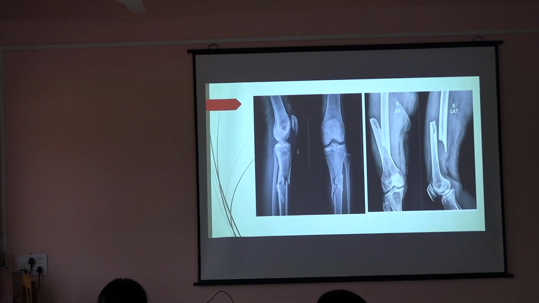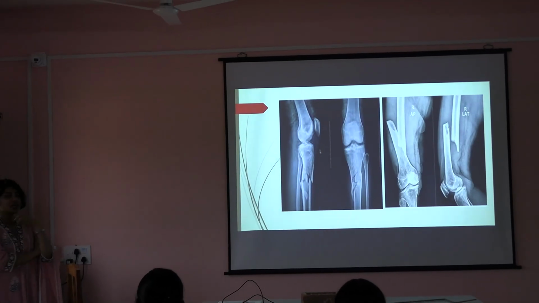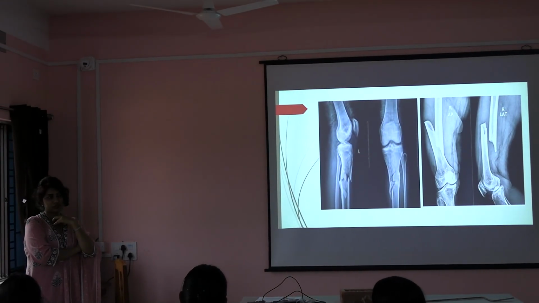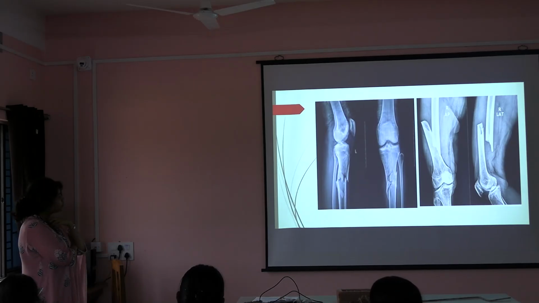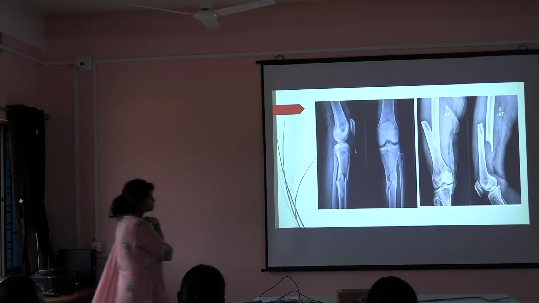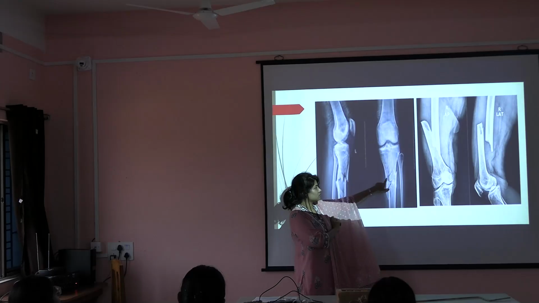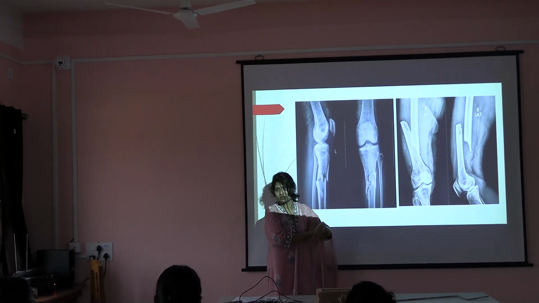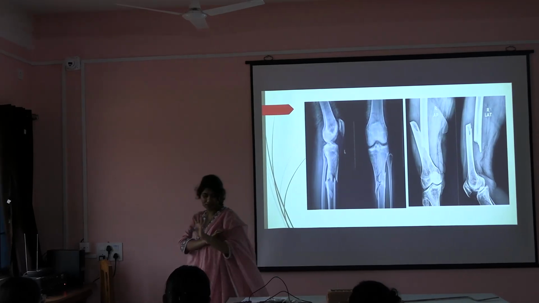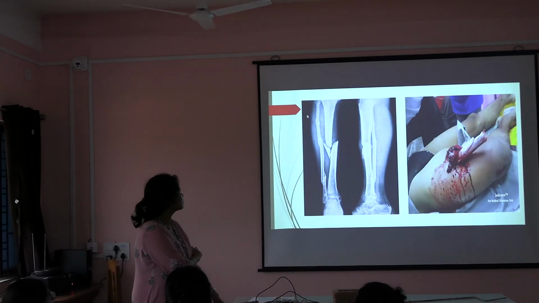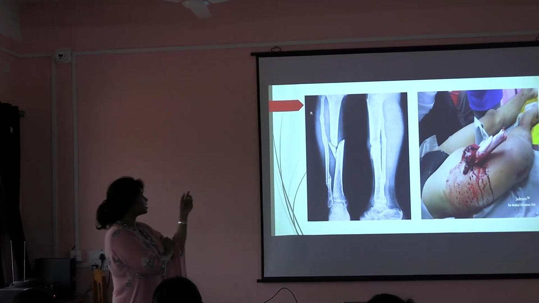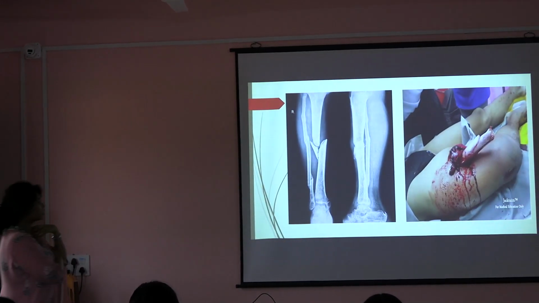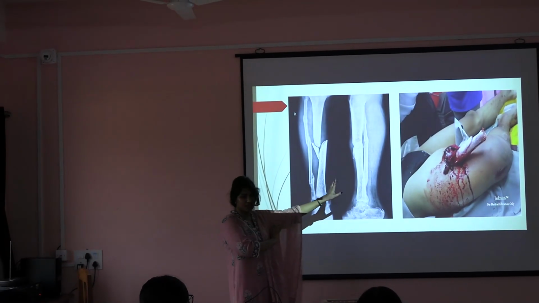If there are more than two parts of the bone in a compound fracture, can we see any compound fracture in these pictures? No. Yes, there is a compound fracture. What is this? This. How many parts? There is a breach here, there is a breach here. Understood? Look at everything. Okay. So, this is an open fracture. Is there any compound fracture here? Yes. Okay. So, this is an open fracture. These are possible.